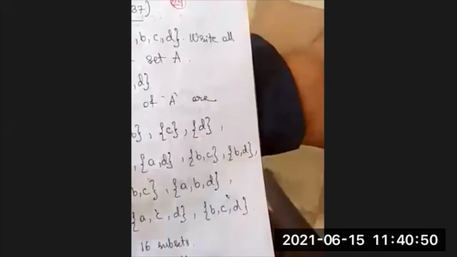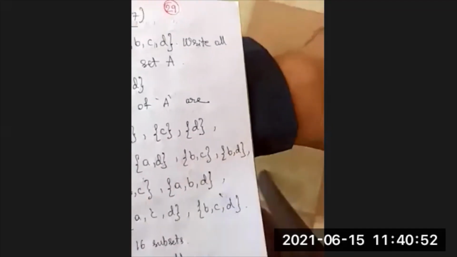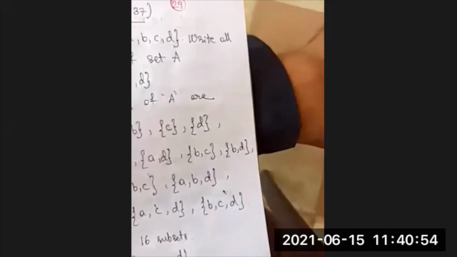Now you count all the subsets of the given set. 1, 2, 3, 4, 5, 6, 7, 8, 9, 10, 11, 12, 13, 14, 15, 16.